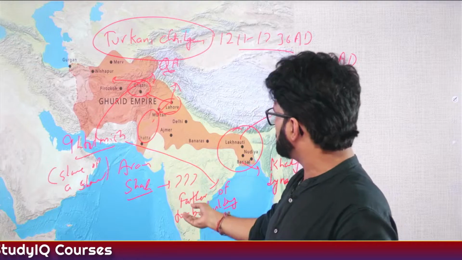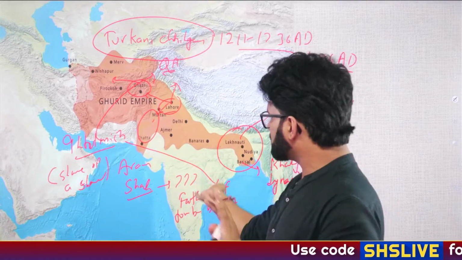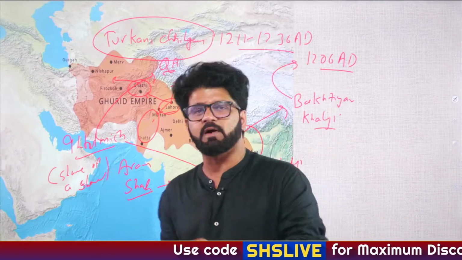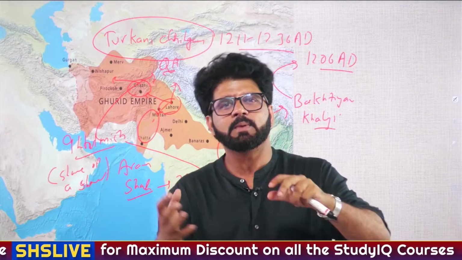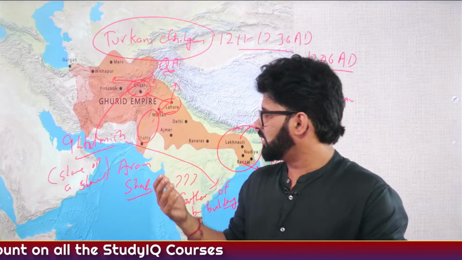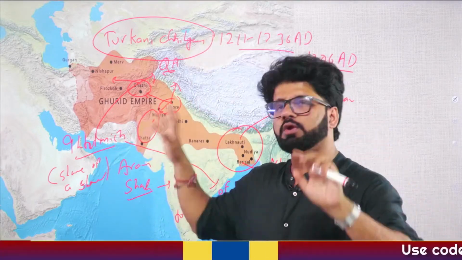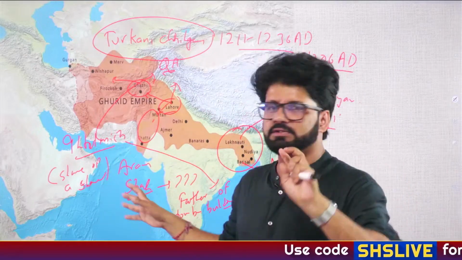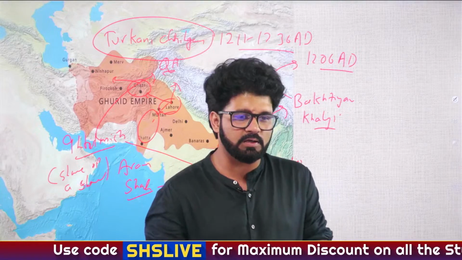Because one Nasiruddin Mahmud had already died, and in memory of him Iltutmish made a tomb in Delhi. That's why he's known as the father of tomb building in India. So that was another guy, because at that time, and even 100 years back, we used to produce a lot of children, and the total fertility rate was very high. So Iltutmish had so many sons and daughters. He produced another son and named that son Nasiruddin Mahmud. So don't get confused when we are talking about multiple Nasiruddin Mahmud.